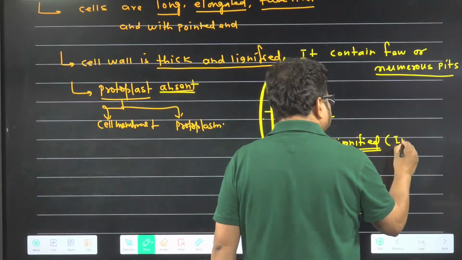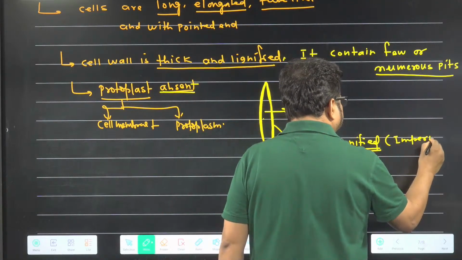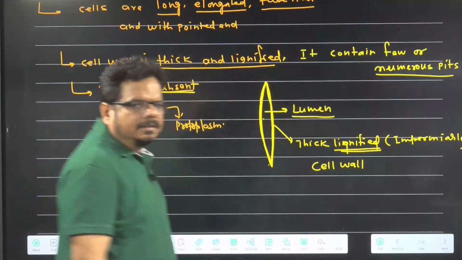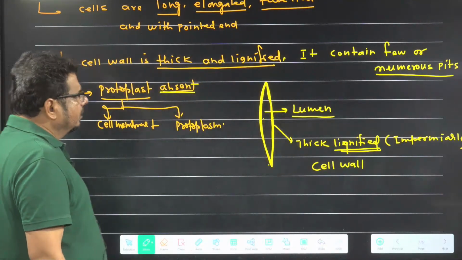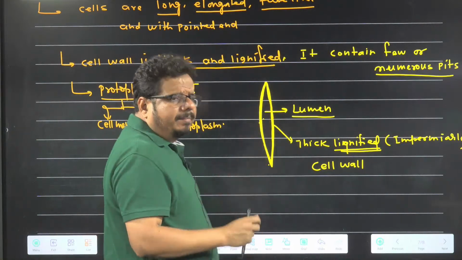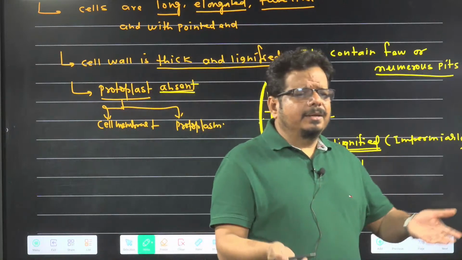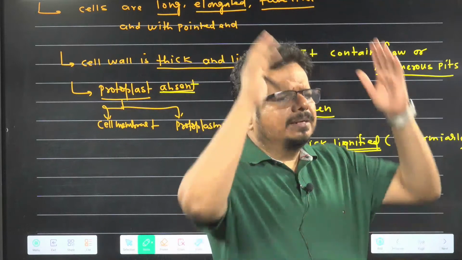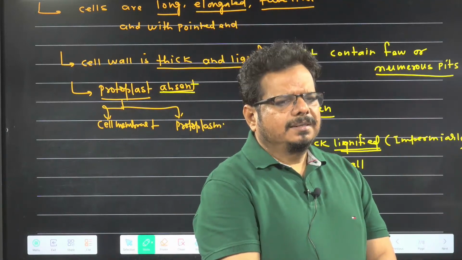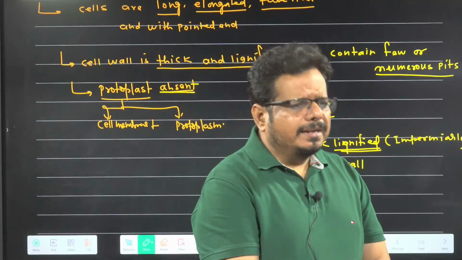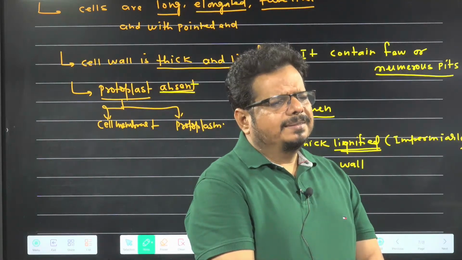Impermeable. Understanding the idea or not? So actually what happens is when the cell wall becomes impermeable, cells eat their own protoplasm and they die. That is the reason wherever cells are lignified, they are living or dead?